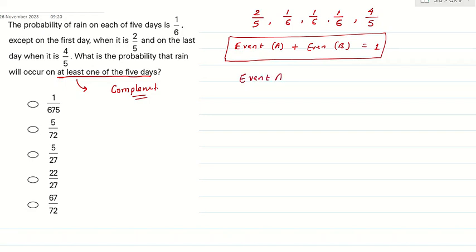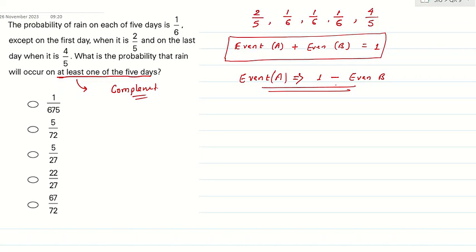Let's say finding event A is very difficult. What I'll do is find event B and subtract it from 1. Make sense? Now, let's understand.